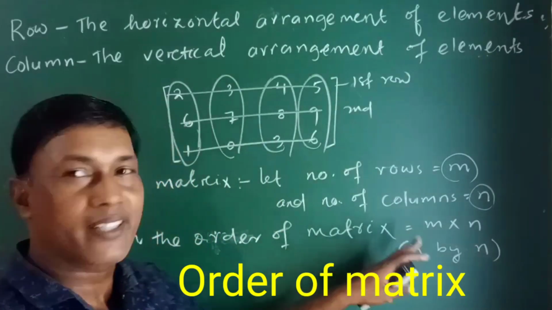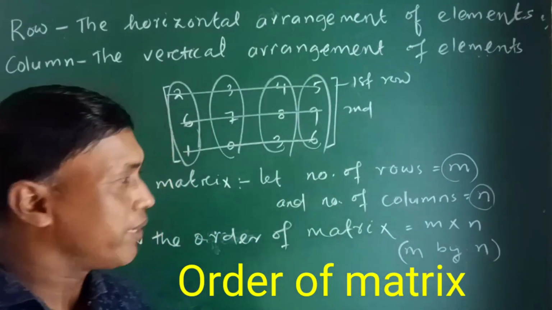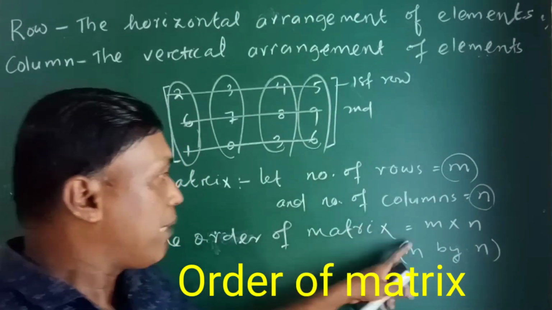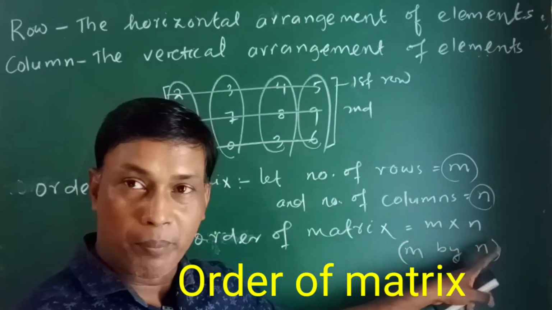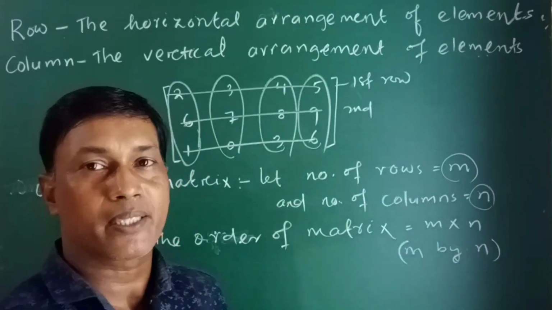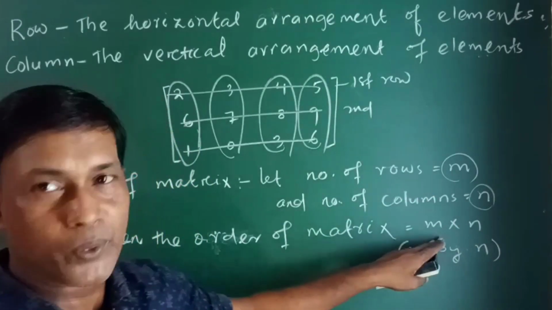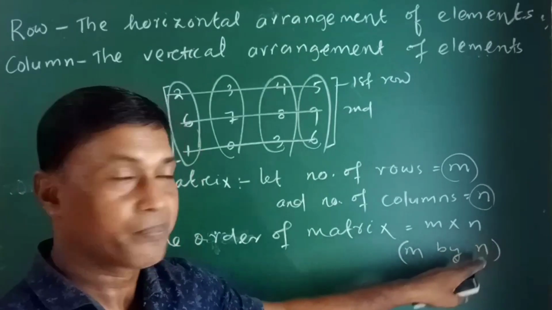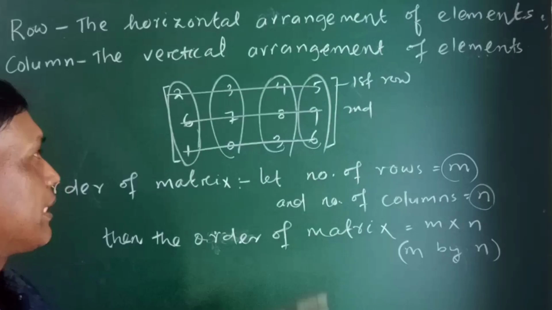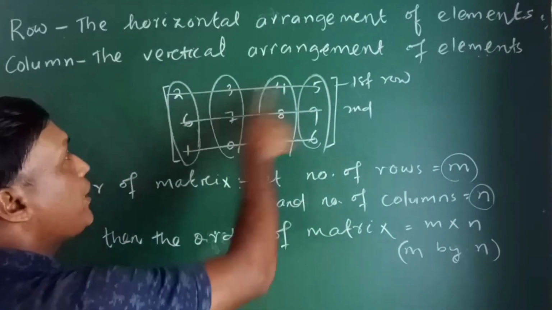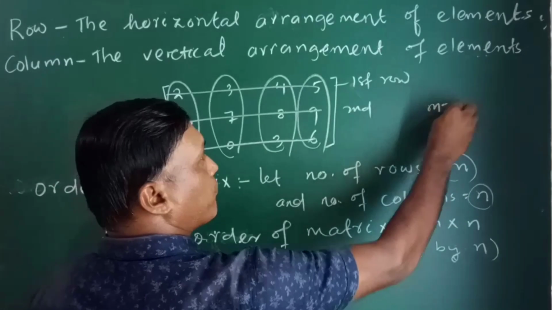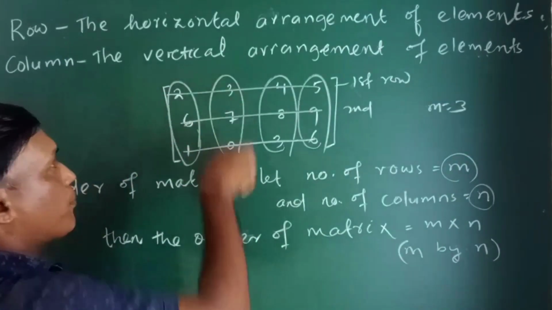A matrix का order क्या है? m into n, और हम ऐसे ही पढ़ते हैं, m by n भी पढ़ते हैं. तो m into n consists of 2 numbers. The first number represents the number of rows and the second represents the number of columns. पहला वाला number of rows और second वाला number of columns. तो look at here, this is a matrix. In this matrix, there are 3 rows. Means m is equal to 3 and the number of columns is 4.